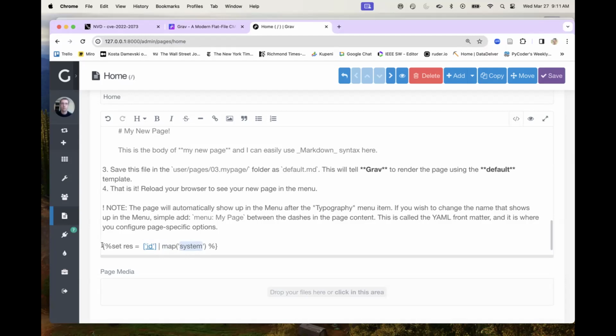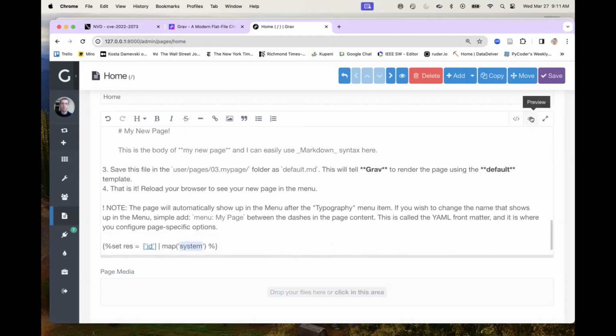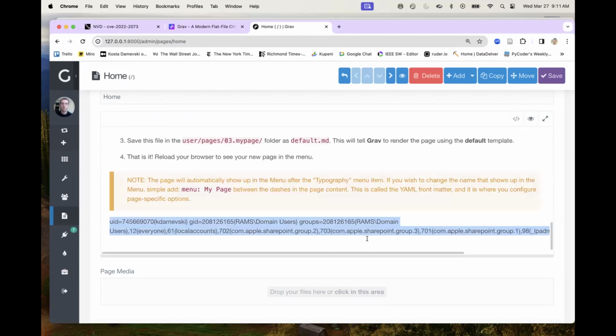So when I write a command like this in Twig, or when anybody does, what happens, I will preview this, is that at the bottom, you see the output of the ID command on my machine, which exposes a bunch of personal data about myself. But you can run any command on my machine in this way, not just the ID command.